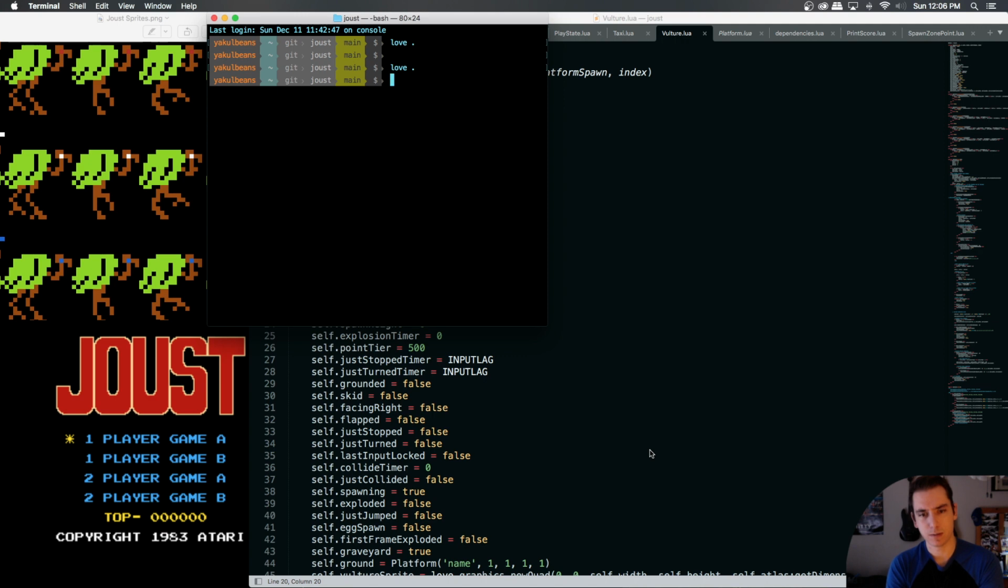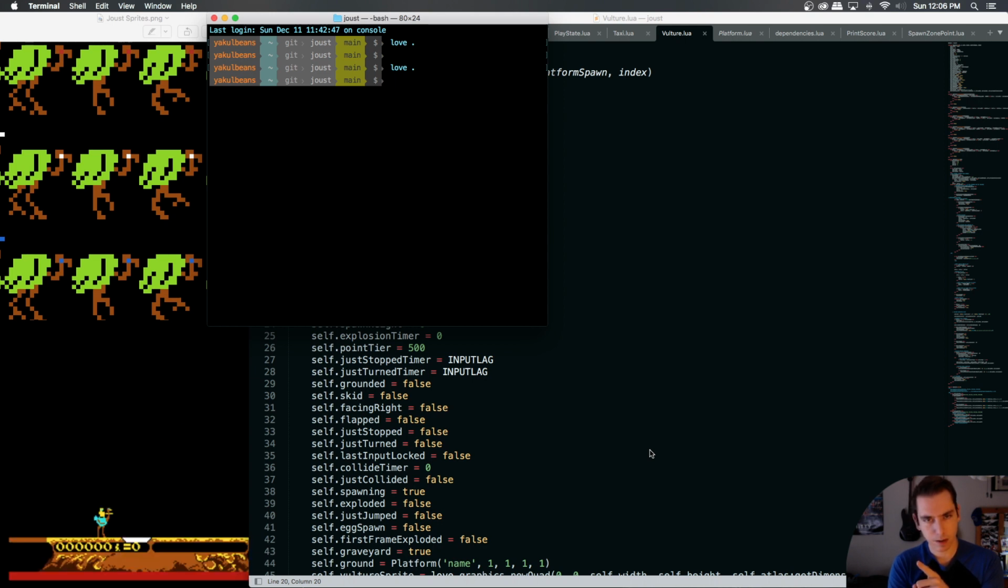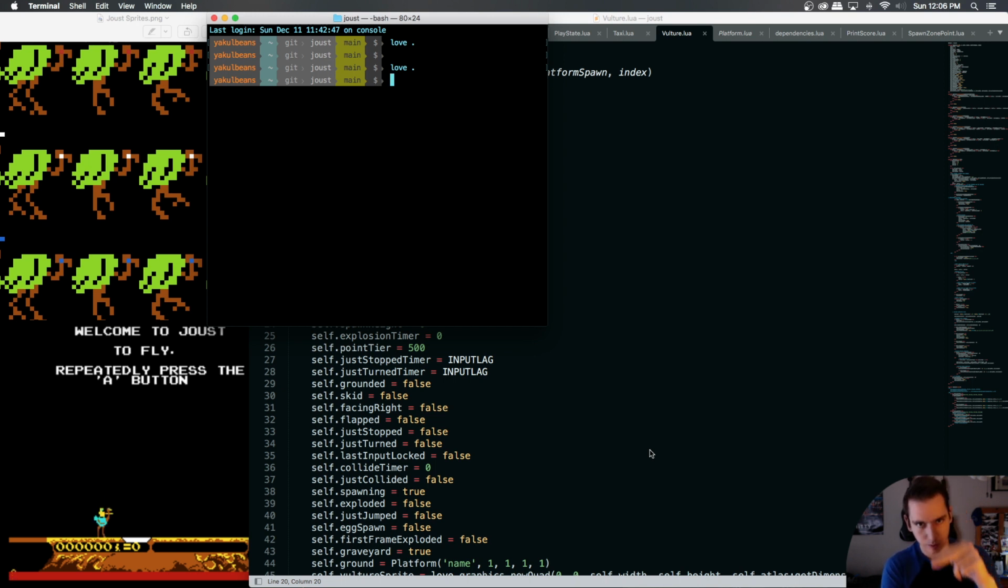So we need it so that if we're grounded, that grounded Boolean becomes true. Therefore, we don't apply gravity every frame. And then as we walk off the platform, we need to become not grounded, and that'll trigger the gravity to be applied.